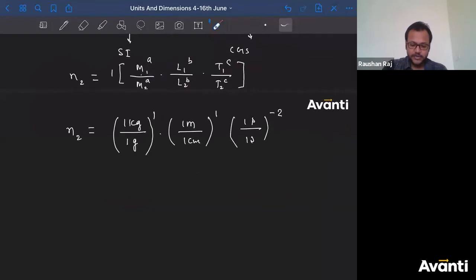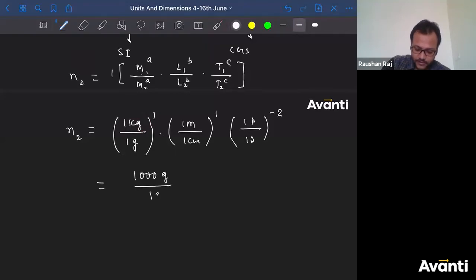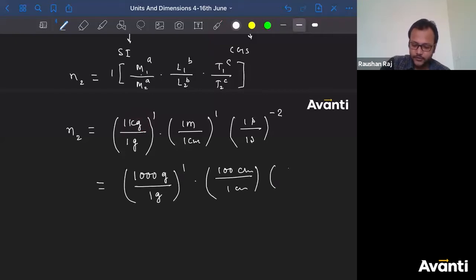Now we need to convert this kg into gram, right? So tell me, what is the relation between 1 kg and 1 gram? I can write this as 1000 gram divided by 1 gram to the power 1, into 100 centimeter divided by 1 centimeter, into 1 by 1. That is not going to change, right? So it is just 1, to the power minus 2, nothing changes.